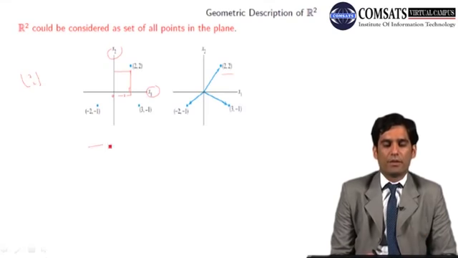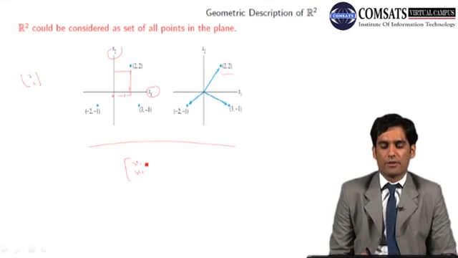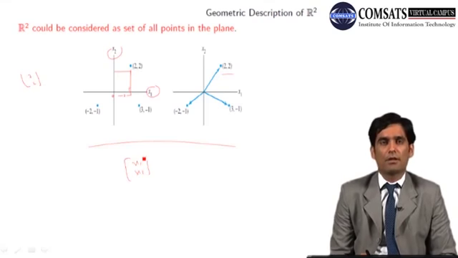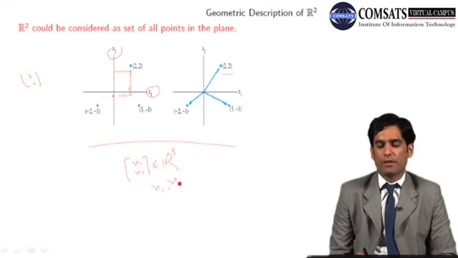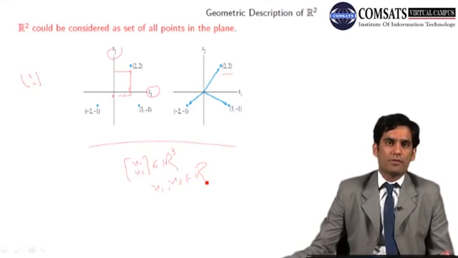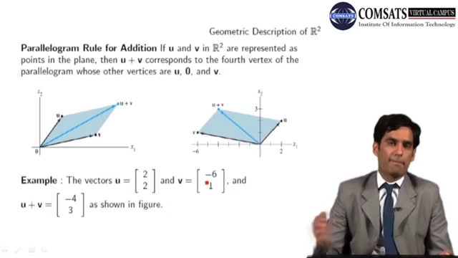So we have the geometry of R2. R2 consists of the vectors which have two components, one component along the x1 axis and the second component along the x2 axis. And any arbitrary vector of R2 can be written as the matrix having two rows and one column with x1 and x2, and x1 and x2 could be any real numbers. So let's go to the next slide.